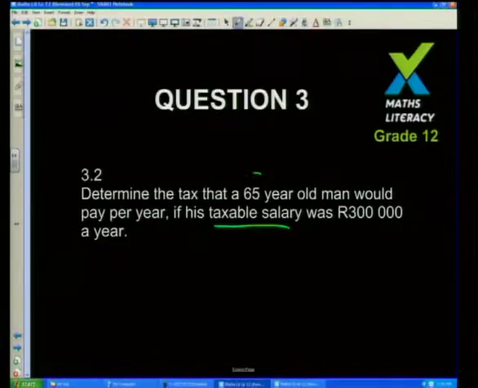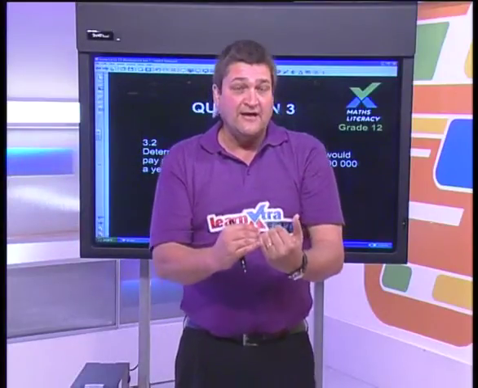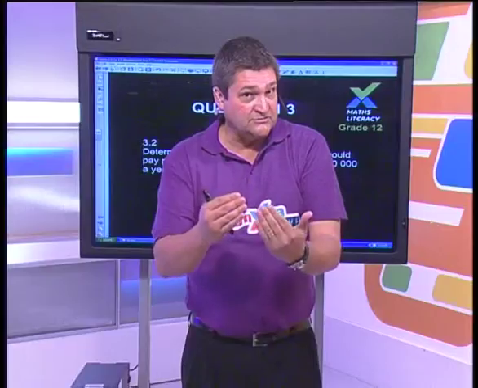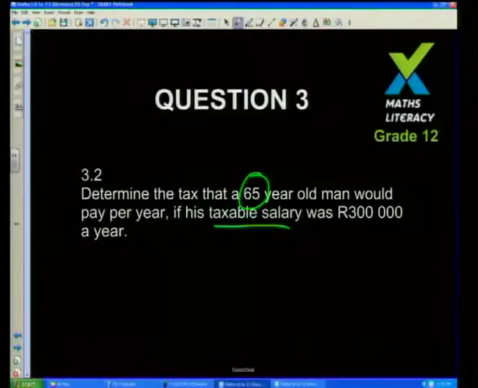Now, please take note, our gentleman is 65 years old. So there's a different rebate for certain ages. If you're under 65, you're paying that 8,280 rand. If you're 65 and over, the tax man's not just going to give you 8,280, he's actually going to give you more than that. For this example, I think it was just over 13,000. Remember, every year those figures change. So let's have a look.